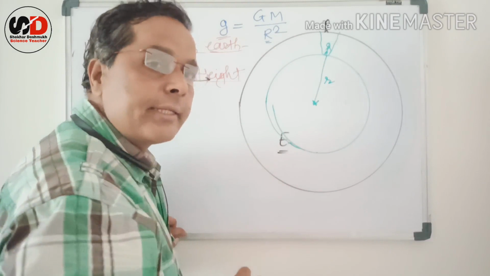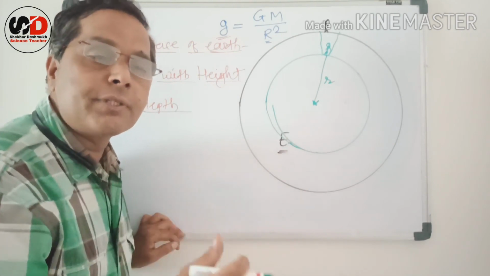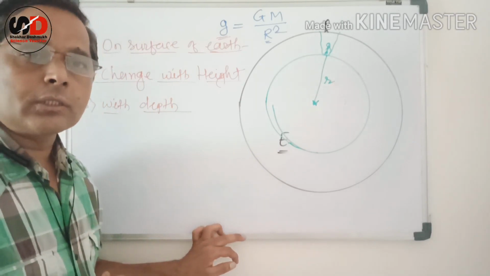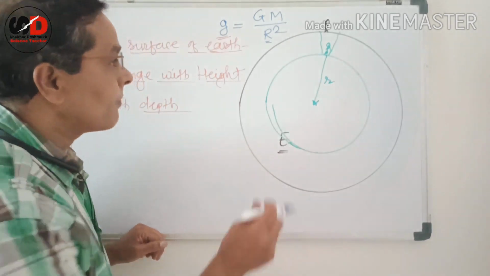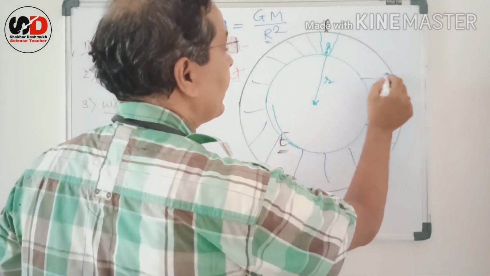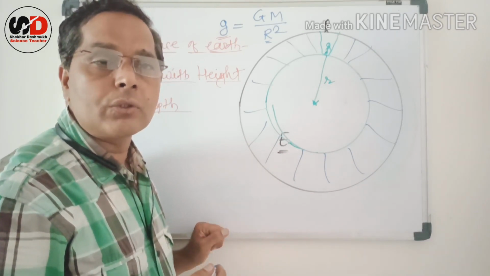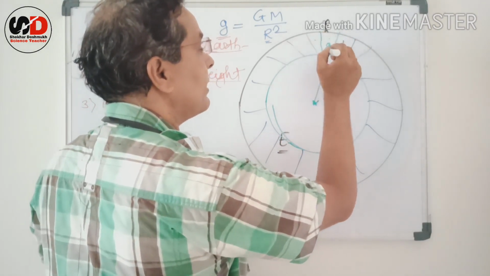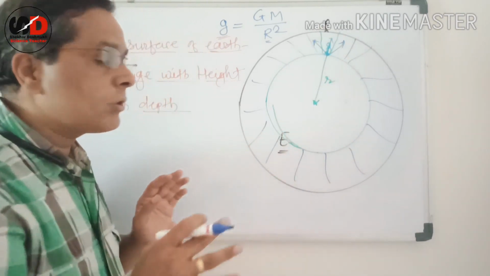The value of r is reduced here, but at the same time the mass which is responsible for the gravitational force also doesn't remain constant. The mass which is present in this shaded area doesn't contribute to the gravitational force. Why? Because if the object is here, the particles which are present around pull this object in all directions and therefore cancel out each other's effect.